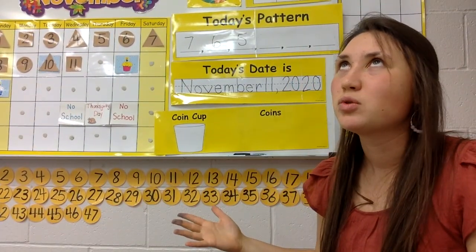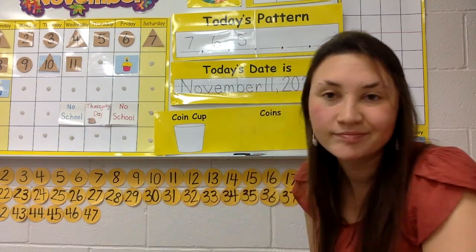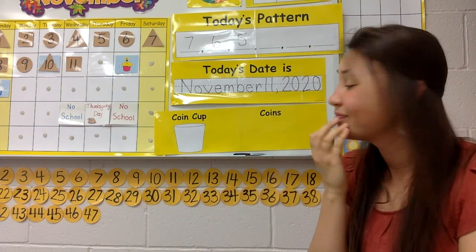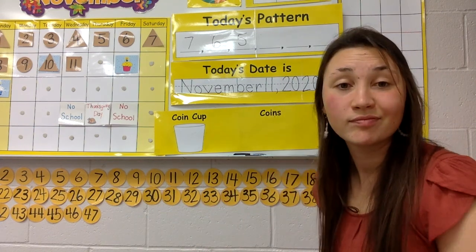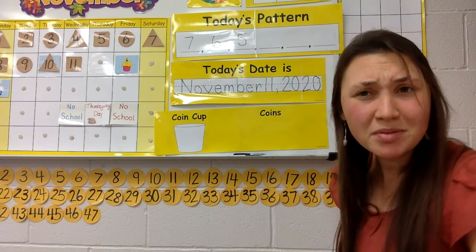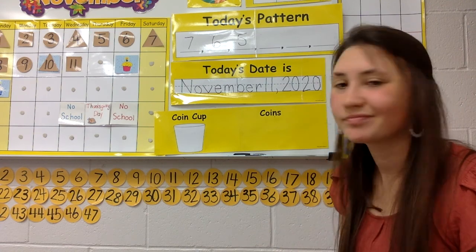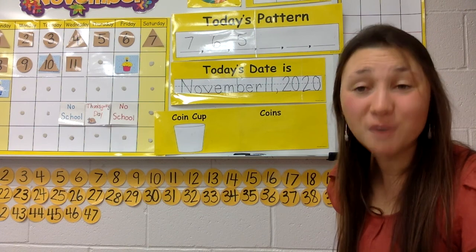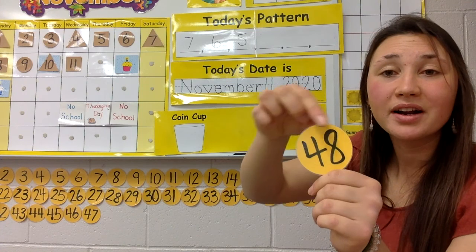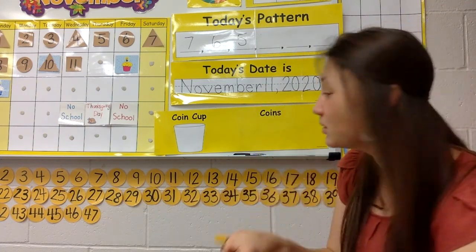How many days in school have we had so far if yesterday we had 47? If yesterday we had 47, how many do we have today? If you're saying 48, you are correct. What two numbers make up a 48? How do we write a 48? A 4 and an 8 makes 48. Yeah, 4, 8. 47, 48. 48 days in school. Way to go.